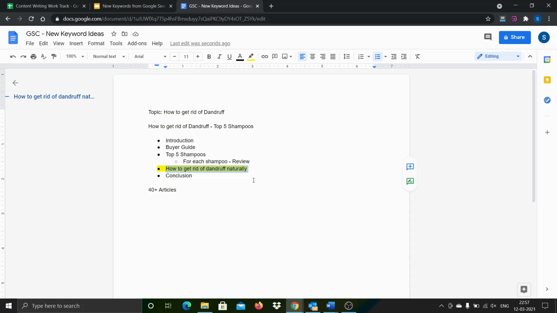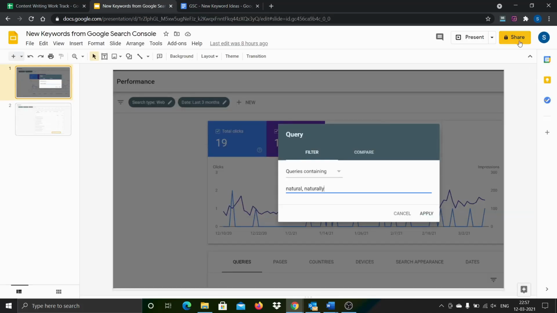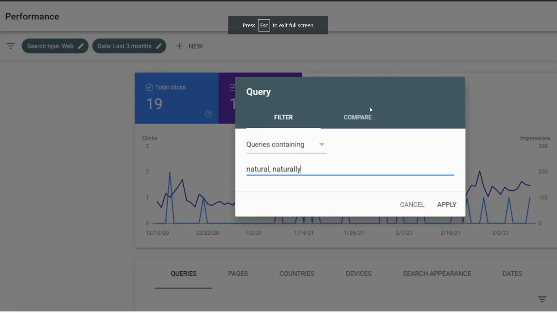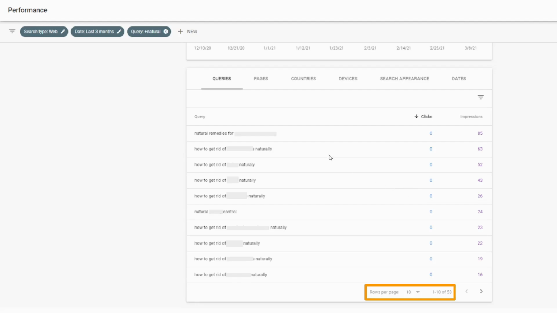I filtered based on this particular word and then found how many such results are appearing for this particular site, and the results were really surprising. Let me take you through those details. Here is the screenshot of my site. I went ahead and applied this filter, for all the queries containing natural or naturally. Here is the result. You can see here.